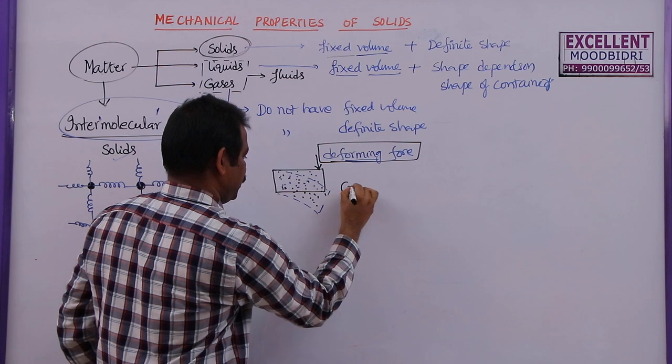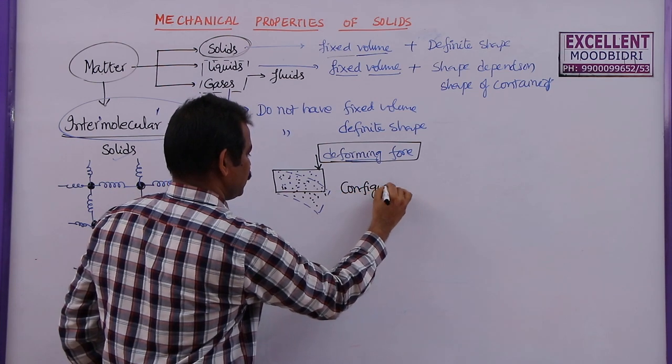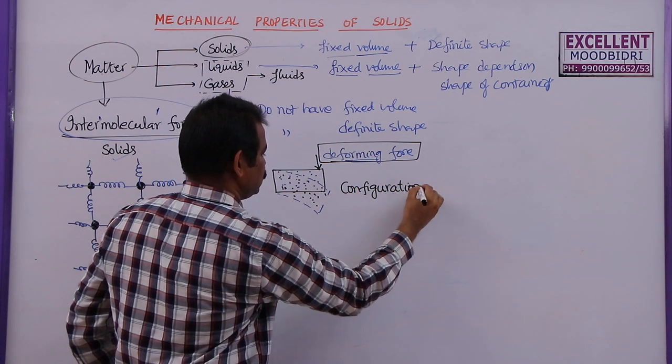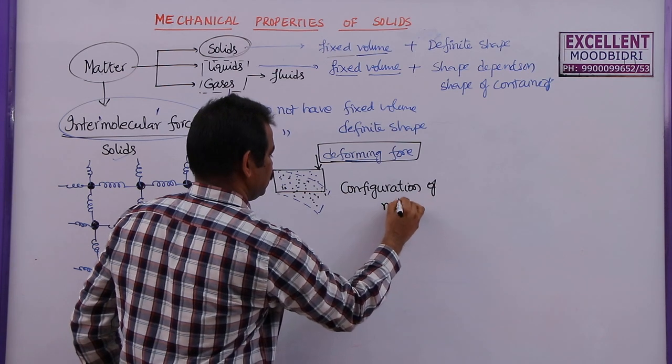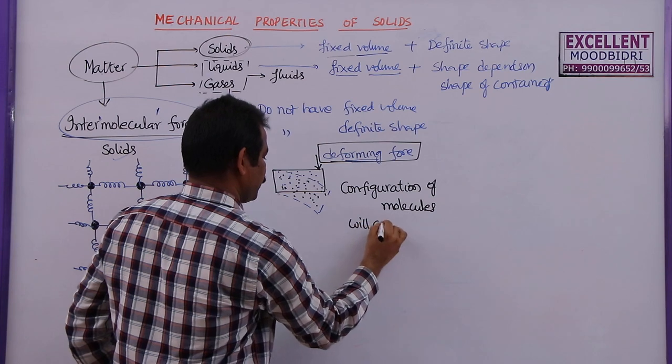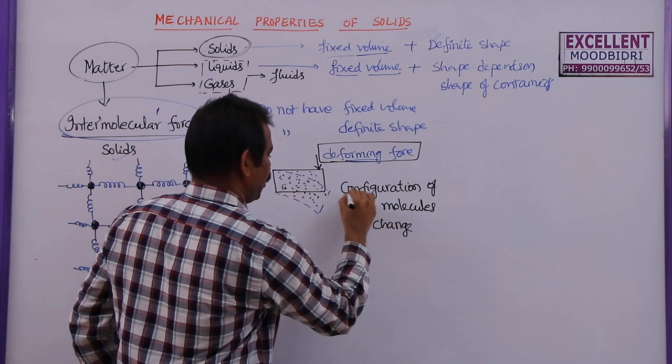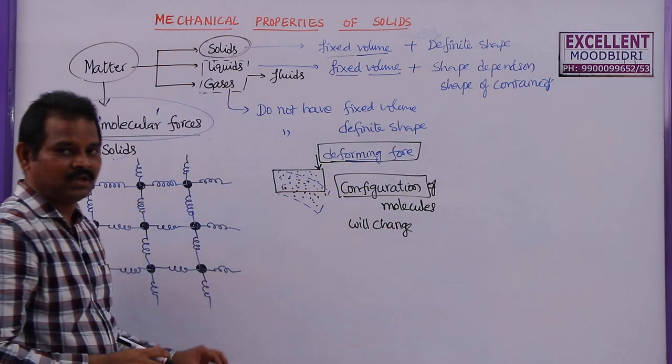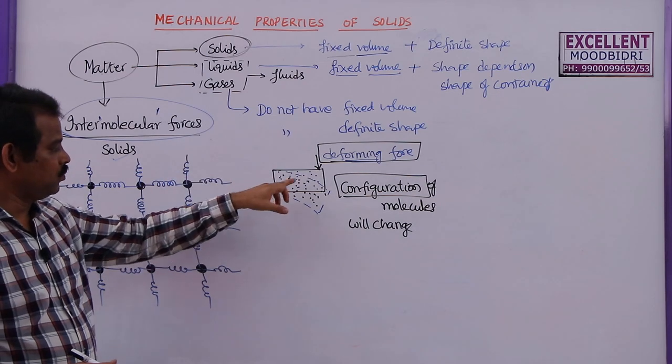the configuration of the molecules will change. Whenever the configuration changes, configuration means the particular arrangement of molecules in a body.